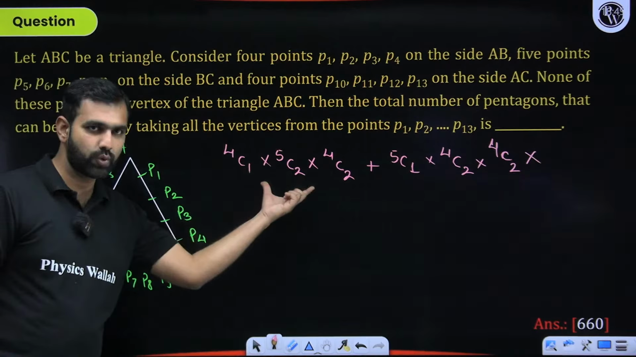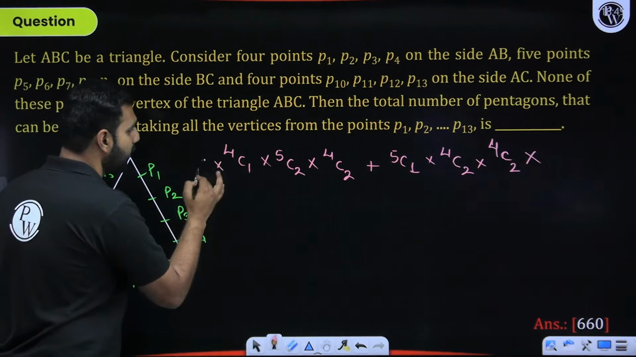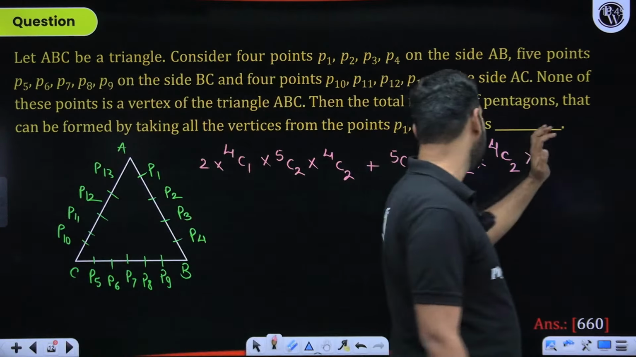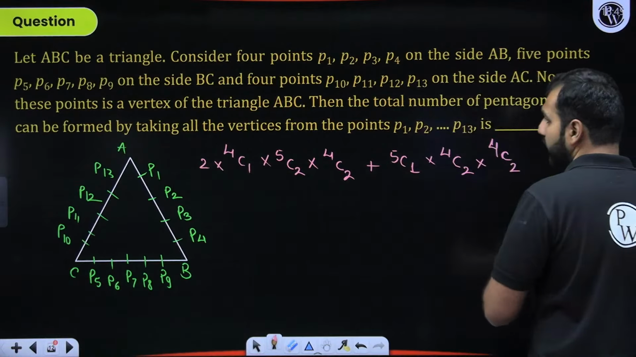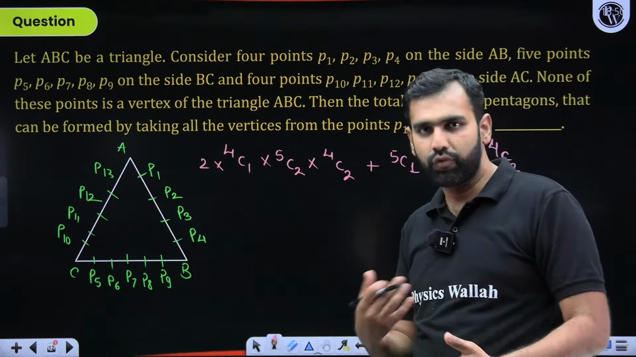That's exactly this only. 1 point from here and 2 points from here. That's exactly this only. So double of this. So this will be the final answer. Shall I re-explain this question here? Did you all get that? Can I move ahead from here?